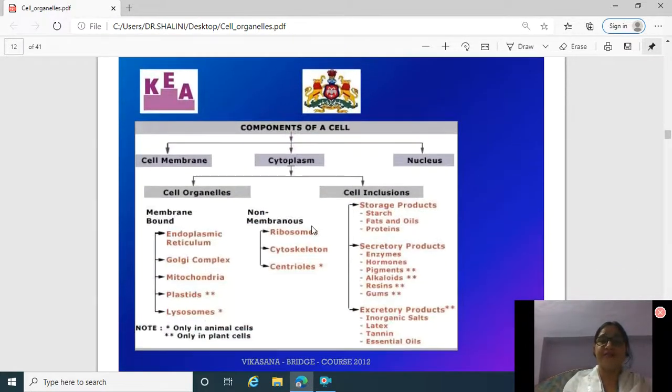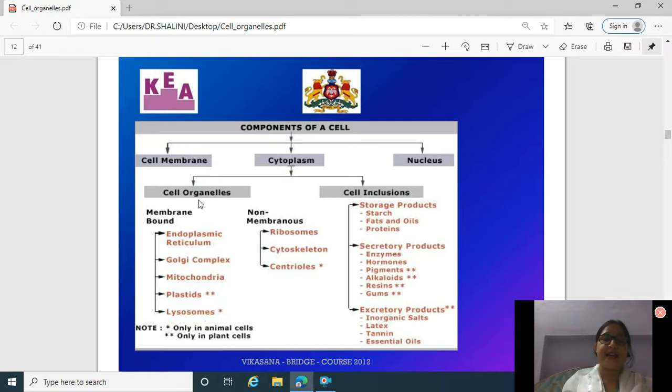Now, the components of cell. The cell components can be divided into three parts: cell membrane, cytoplasm, and nucleus. And cell membrane, it is the outermost part of the cell. Cytoplasm includes cell organelles and cell inclusions.